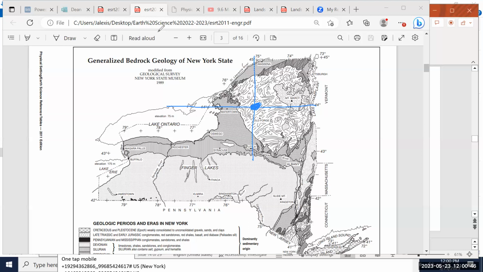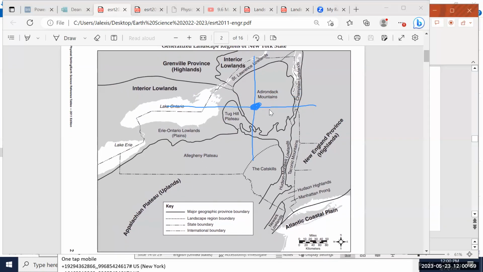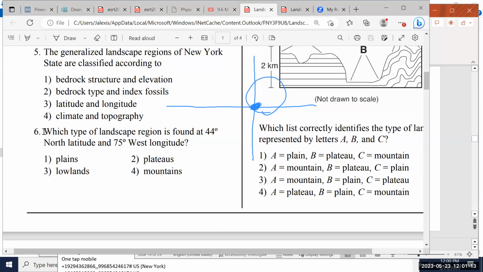When I switch to page 2 of the reference tables, one thing that you'll notice is that we've landed on the Adirondack Mountains. So this location is actually located on a mountain. So therefore, when I take a look at number 6, the fact that we're on the Adirondack Mountains lets me know that the answer is choice 4. Let's take a look at page 7.